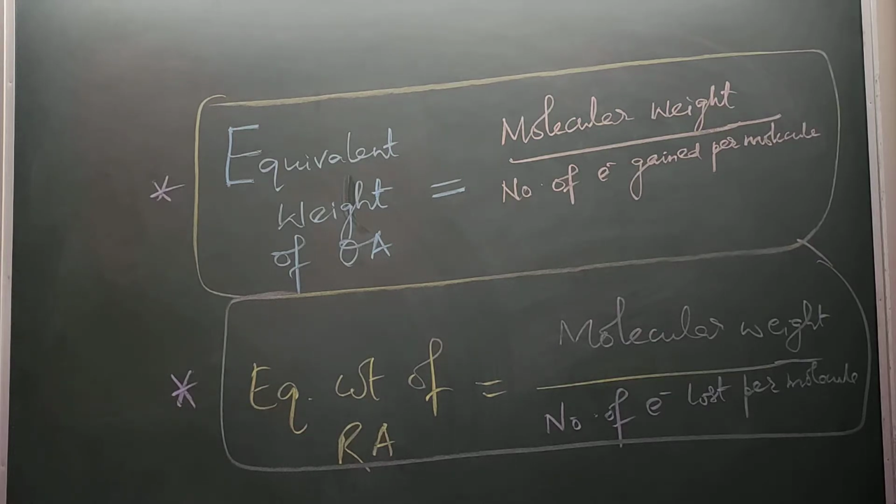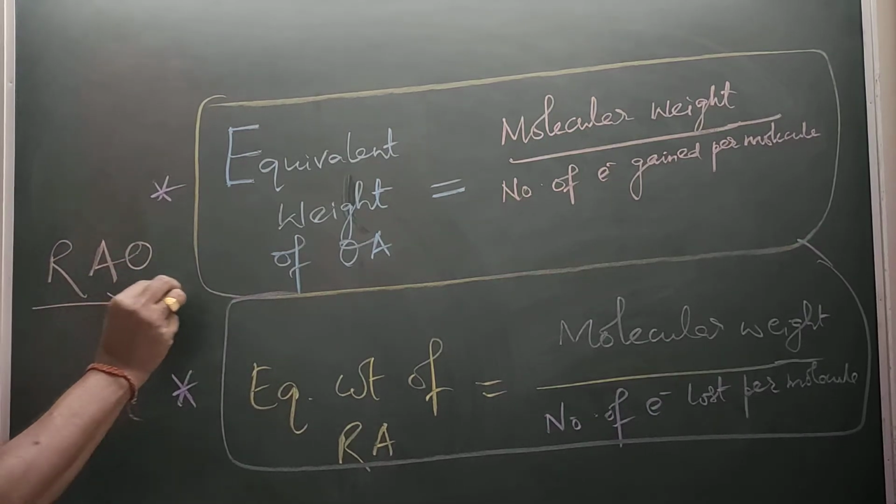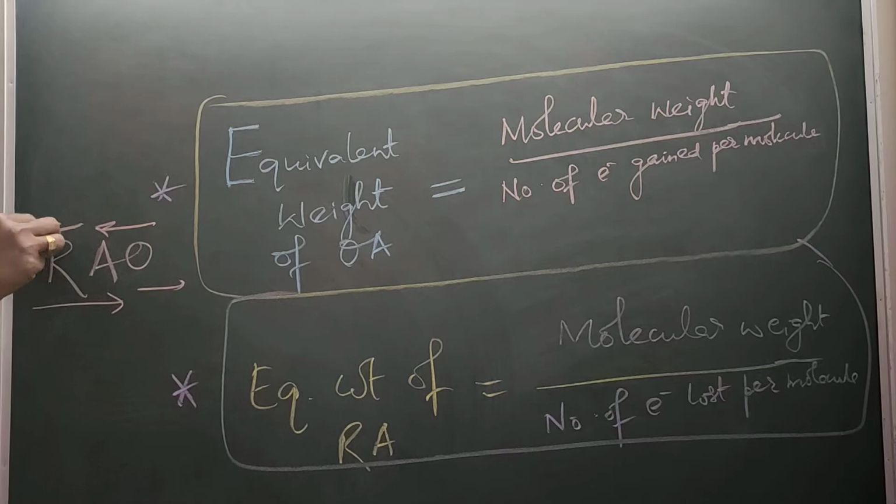You have to remember that a reducing agent undergoes oxidation and an oxidizing agent undergoes reduction. So you have to remember this trick: reducing agent undergoes oxidation, oxidizing agent undergoes reduction. So keep this in mind, students. It will be really very helpful for your upcoming exam.